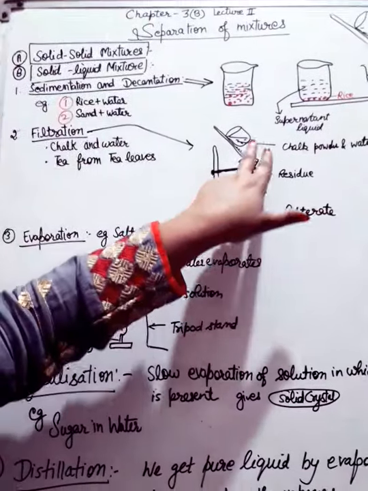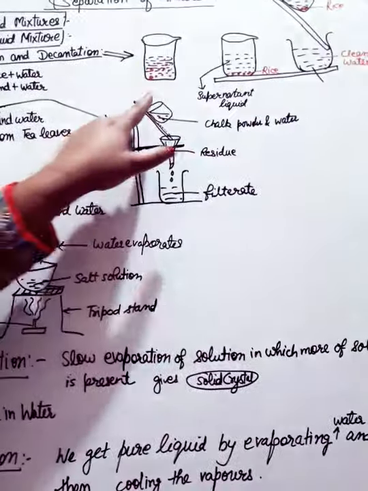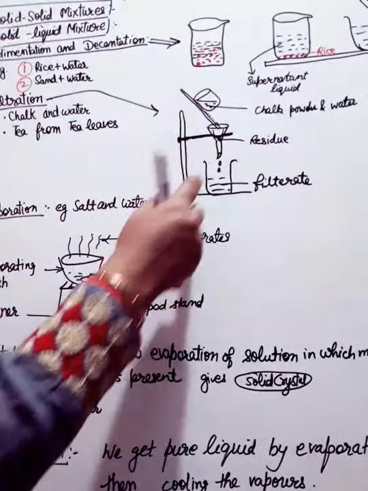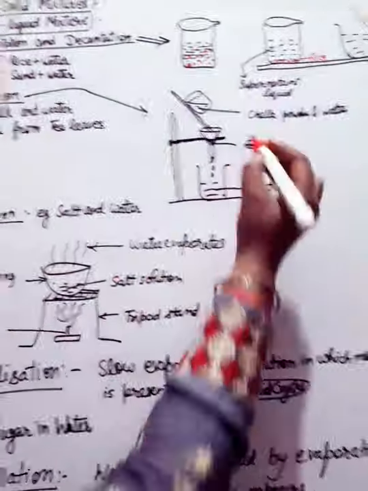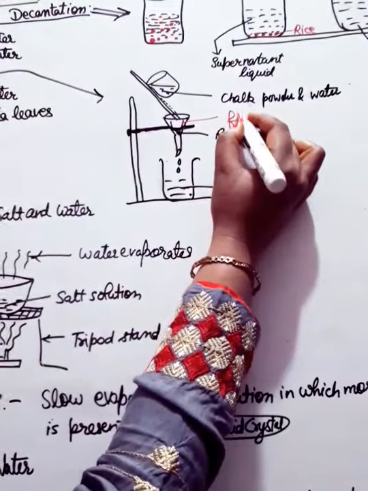See, we take the chalk powder and water mixture in a beaker, and we use a funnel with a filter paper cone. Here we keep the filter paper cone.